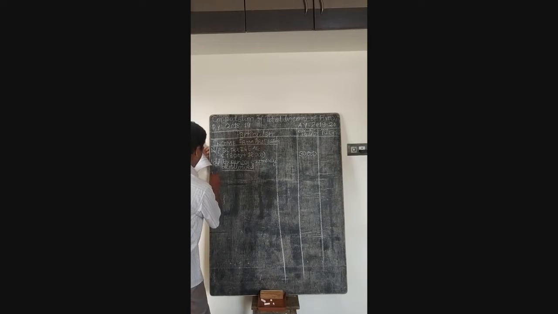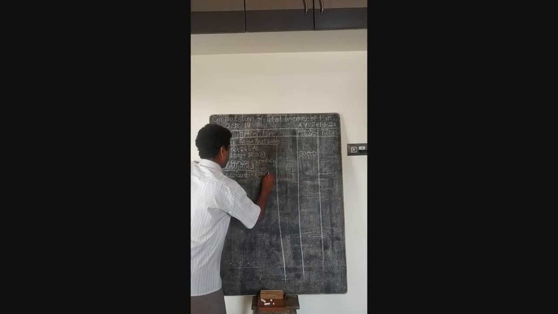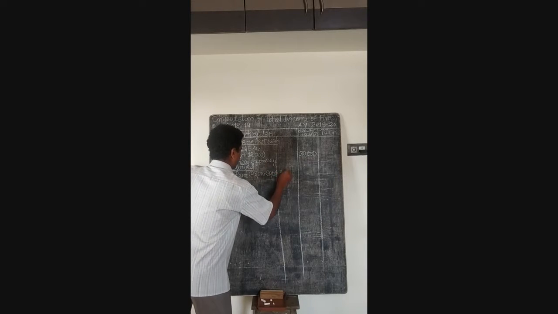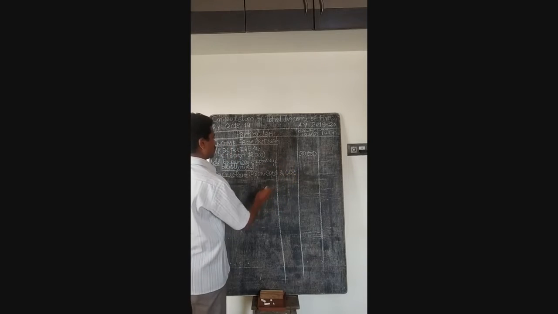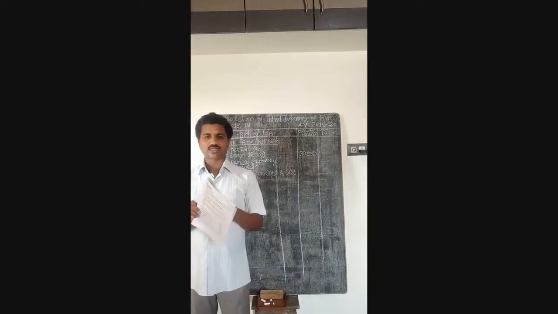So excess rent, in the bracket you write 28,000 minus 20,000, which comes to rupees 8,000 here.